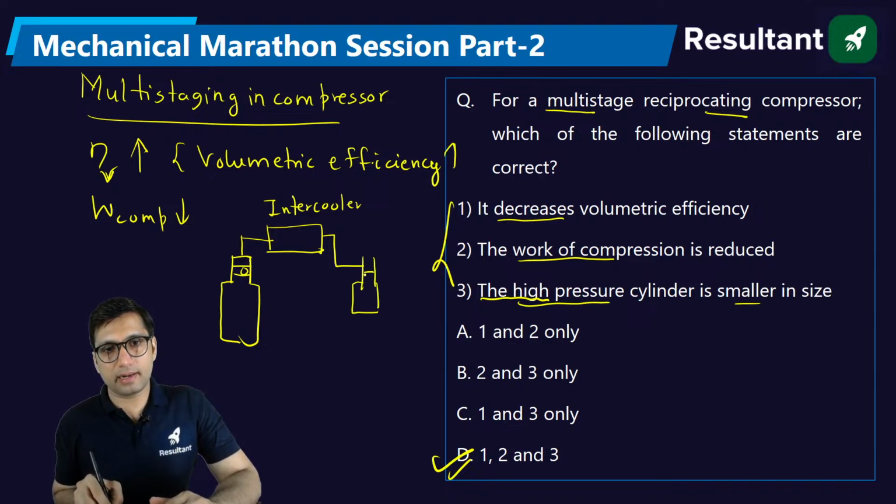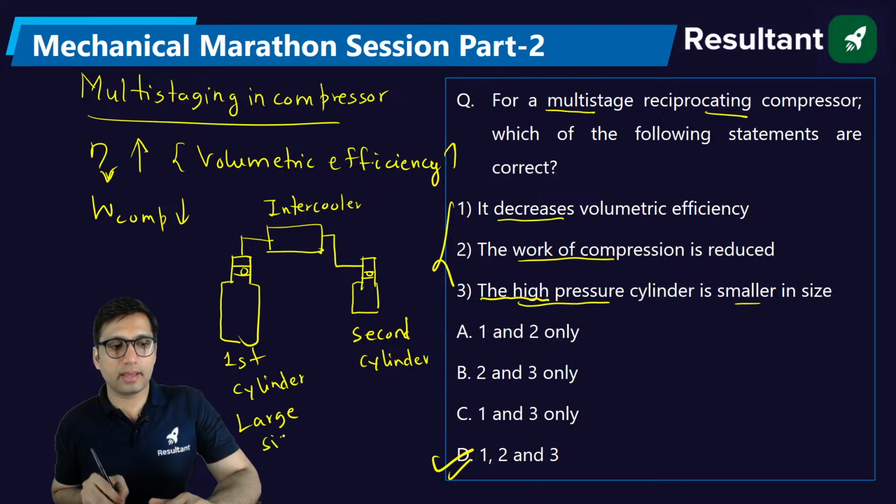The second cylinder is smaller in size. Cylinder means the reciprocating compressor cylinder. The first cylinder is always larger in size. Why? Because this is the cylinder where the air first enters. Air suction takes place here.